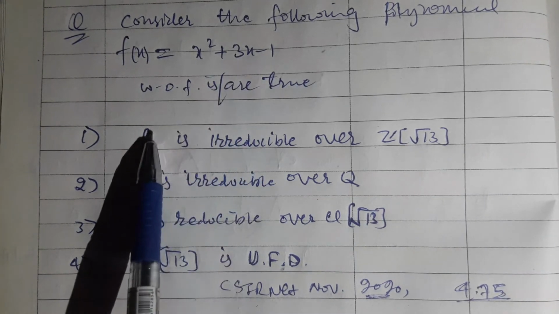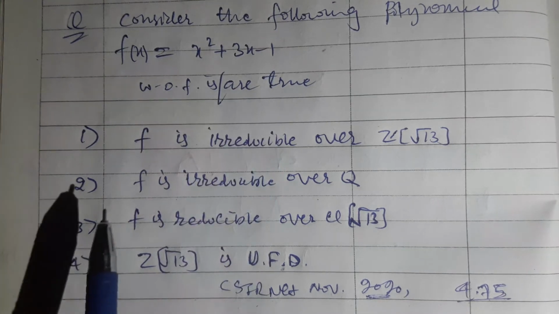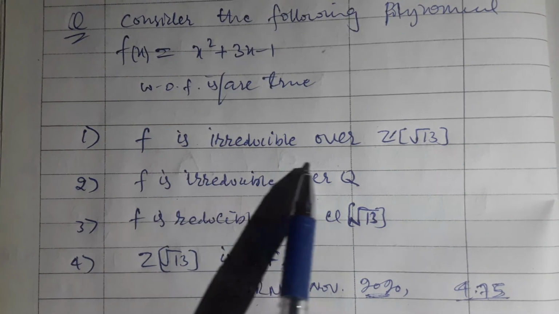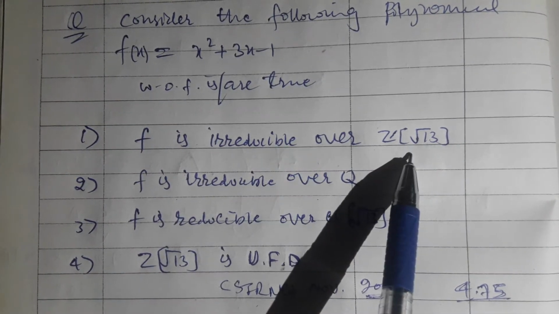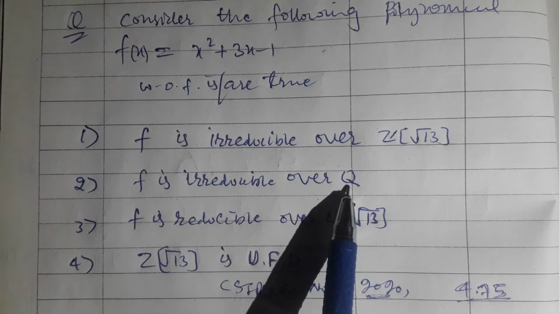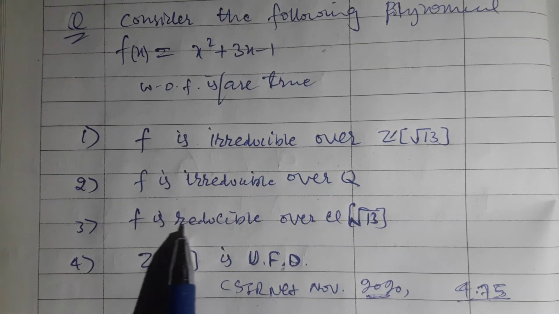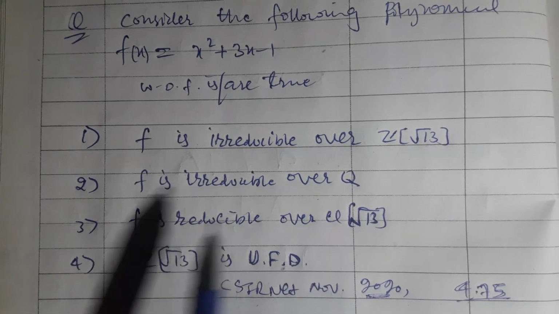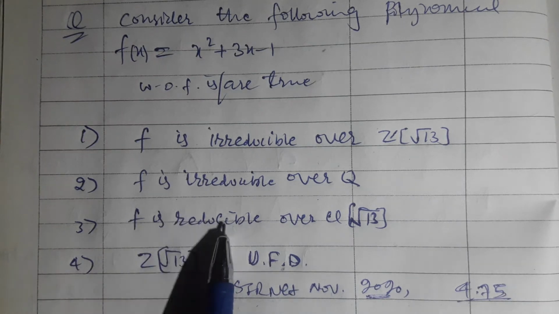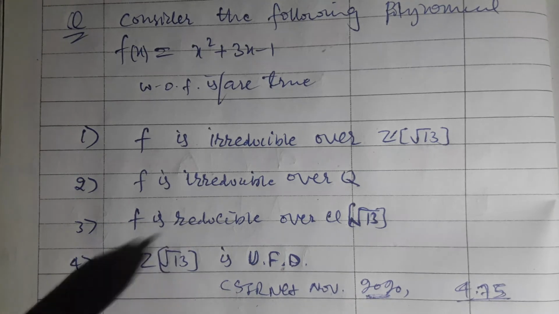Now it is asked which of the following are true. Is f irreducible over this ring or not? Is f irreducible over the rational ring or not? Okay, we are asked about the problem.